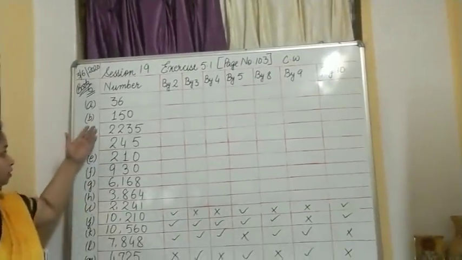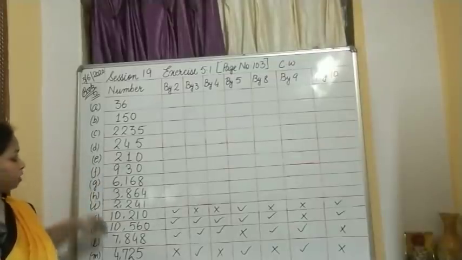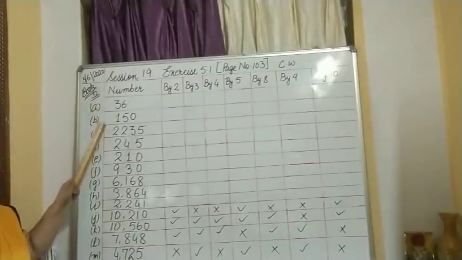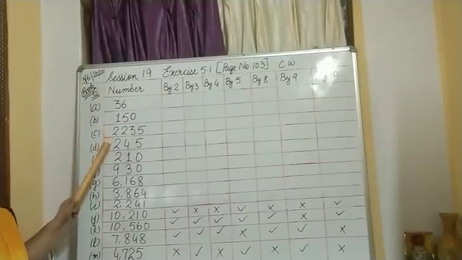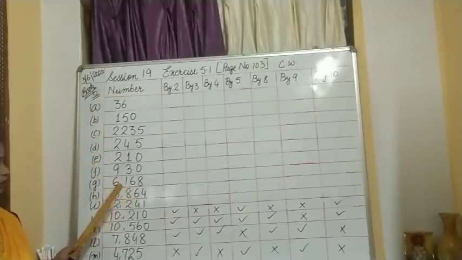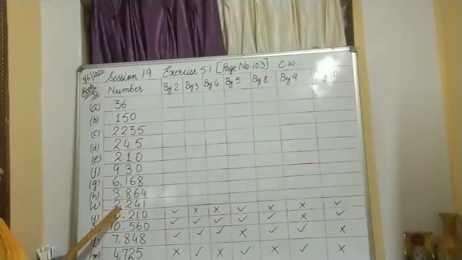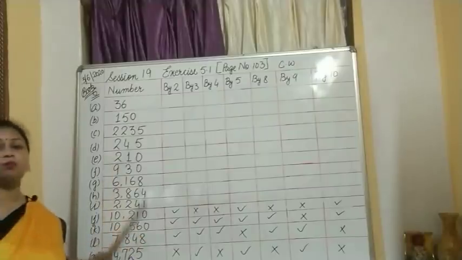There are several numbers given to you. I will read out the numbers for you. 36, 150, 2235, 245, 210, 930, 6168, 3864, 2249, 10,210, 10,560, 7,848, 4,725. These are the numbers given to you.